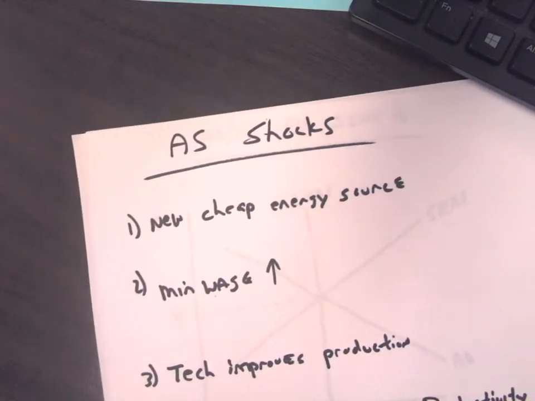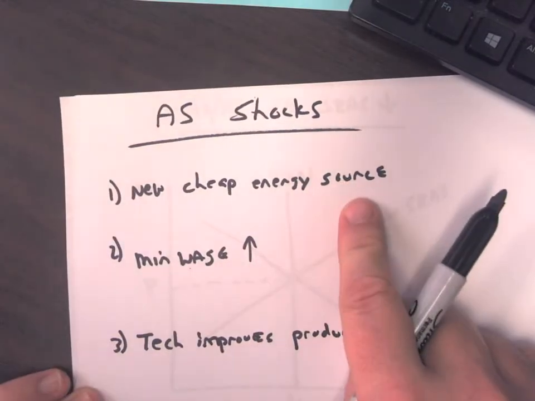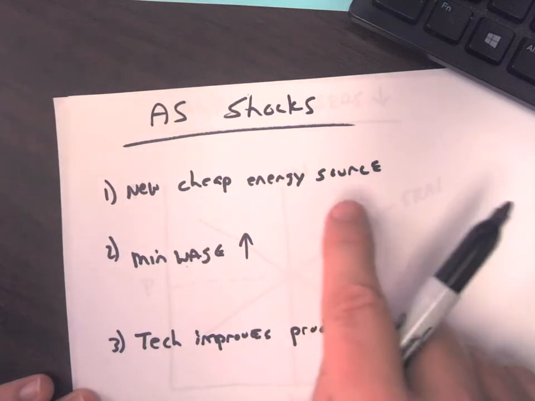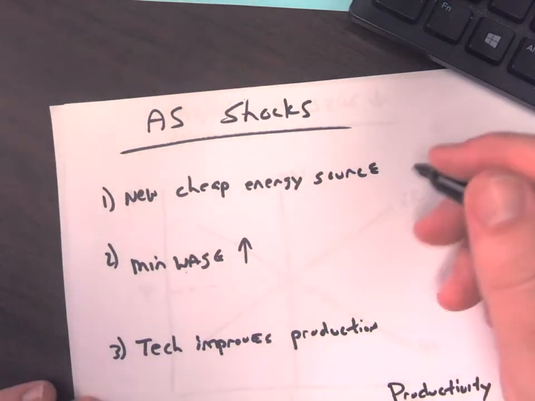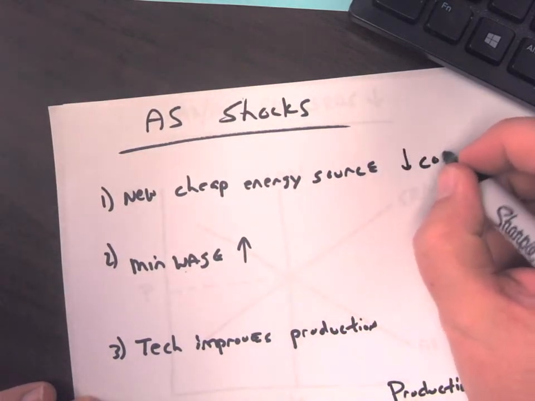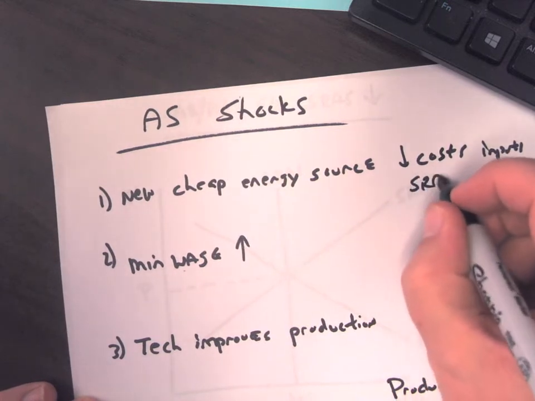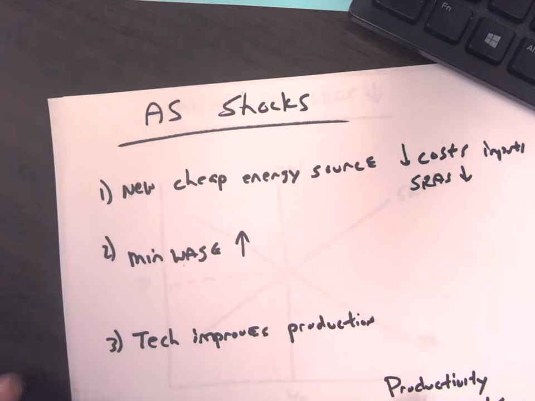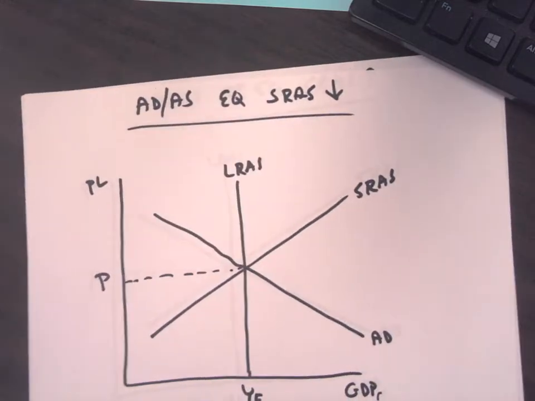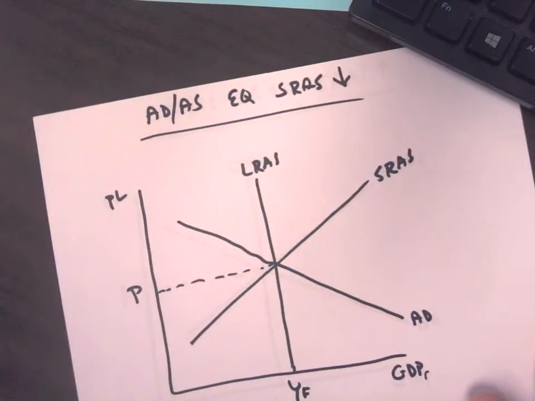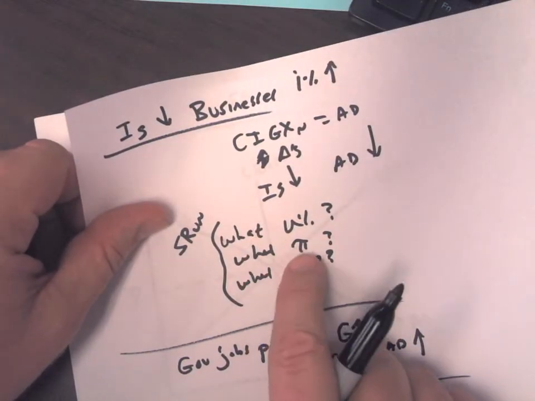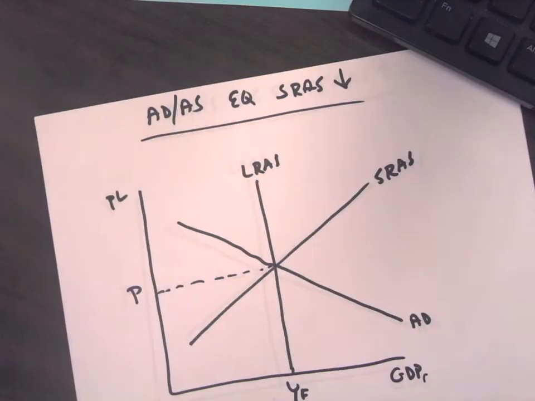All right. So let's say we have a new cheap energy source. That is going to be a good thing, isn't it? That would lower the cost of inputs. So short-run aggregate supply would decrease. Now, if we're going to decrease short-run aggregate supply, they're going to ask the same questions that would have happened with aggregate demand. What's going to happen to unemployment, inflation, and GDP? What are those things going to do?